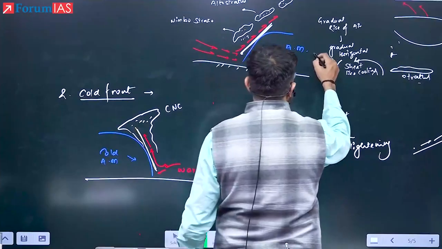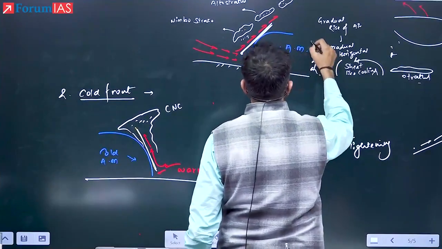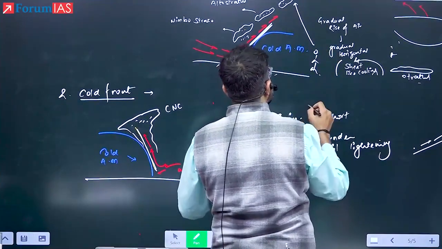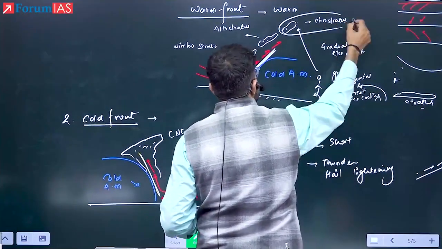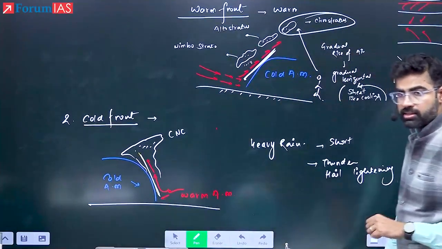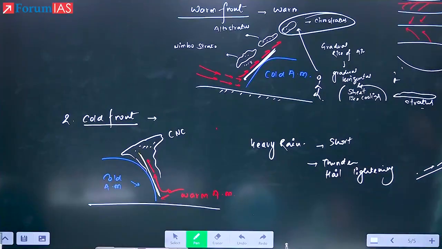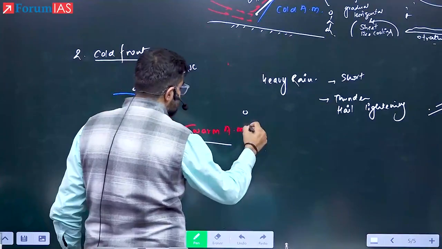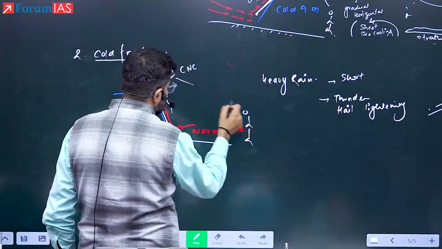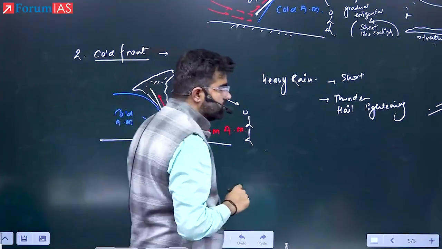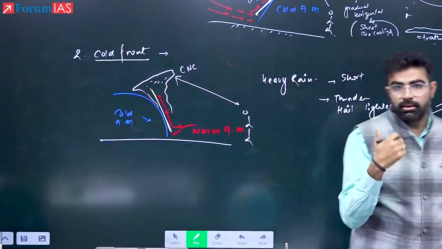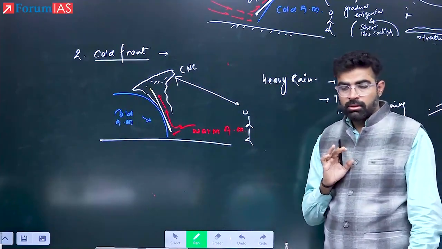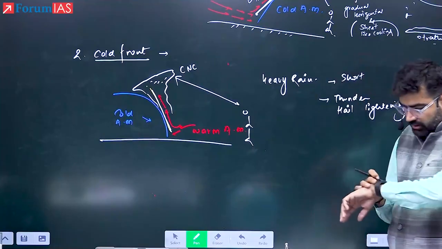Now see here, what is the identification whether in your area the warm front has been formed? See here, if you are standing here, what signal will you see in the upper atmosphere? Which cloud? Cirrostratus cloud. If it is forming, then you will understand what type of front it is. It is warm front is developing. If you are standing here and you can see vertically growing cloud, the darker one, that is the signal of which kind of front formation? It is the cold front has been formed. Okay? I think I should leave here.